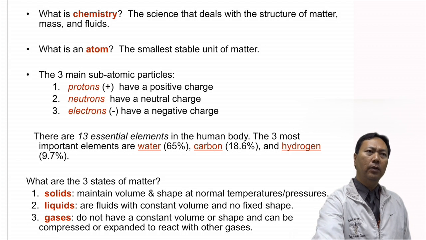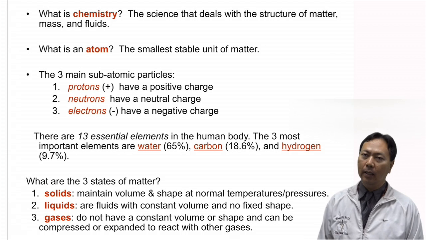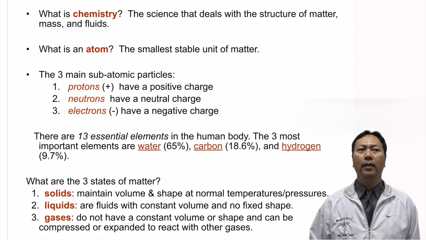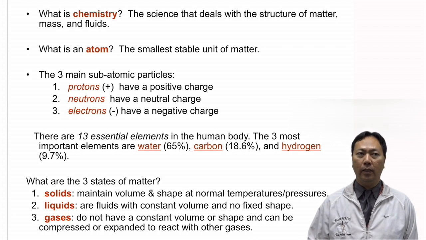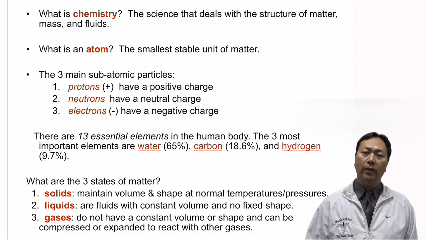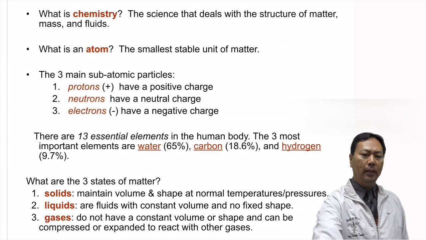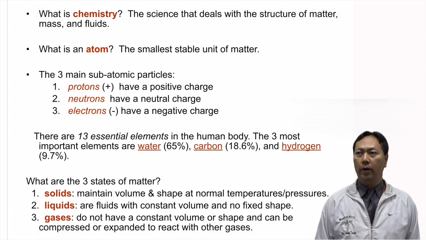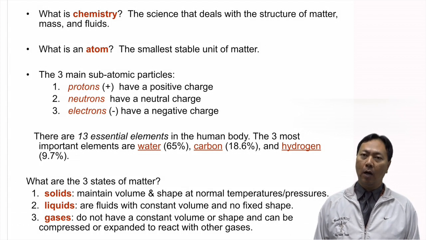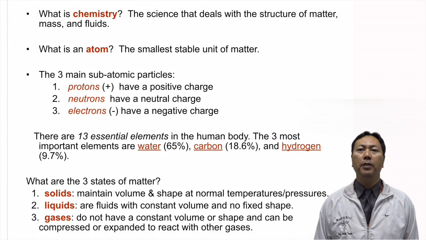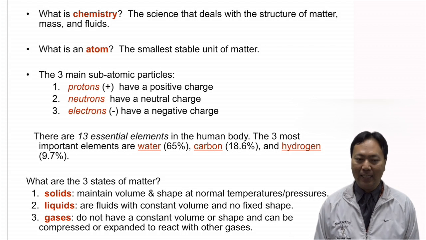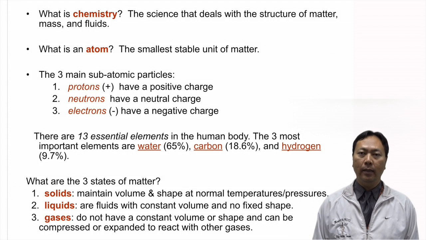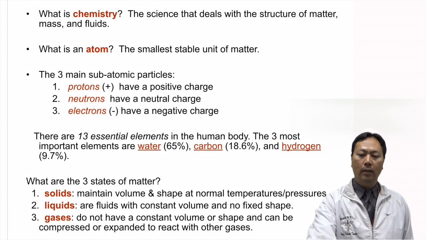There are about 13 essential elements in the human body, and they are all created inside of us. Of the 13, there are 3 major elements. So make sure you know what the elements are, and those include water, which is fluids, carbon, and hydrogen. You will be responsible for knowing the actual percentage of each of those 3 top elements of the body.